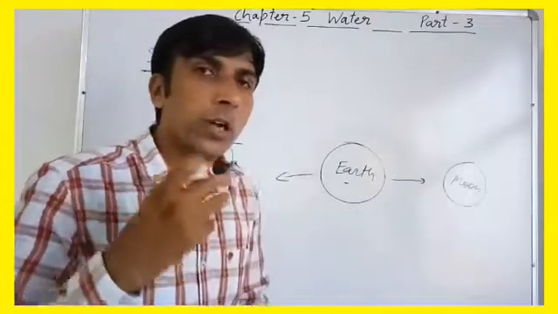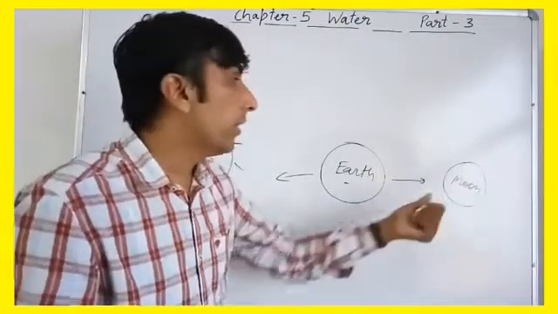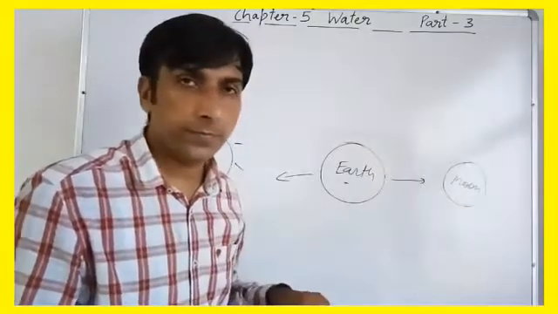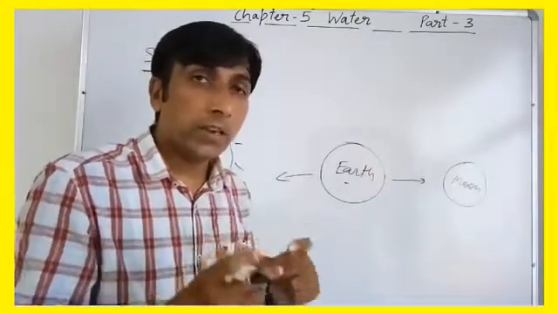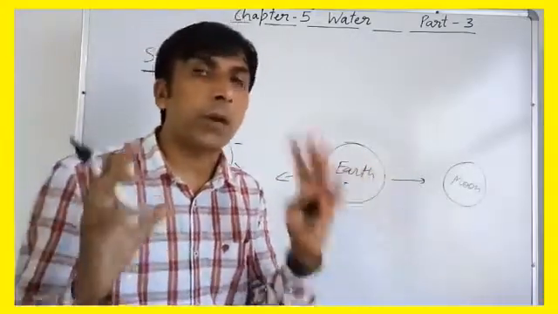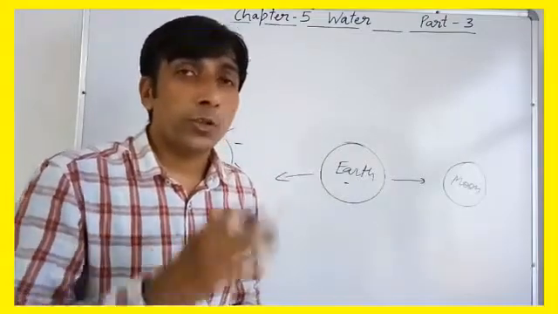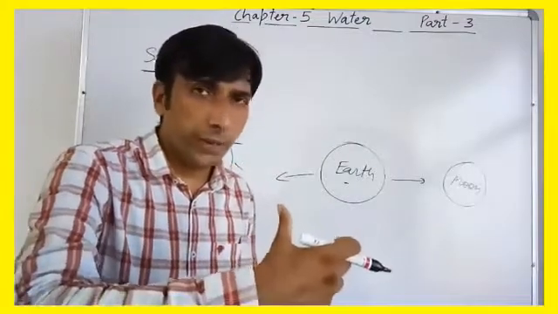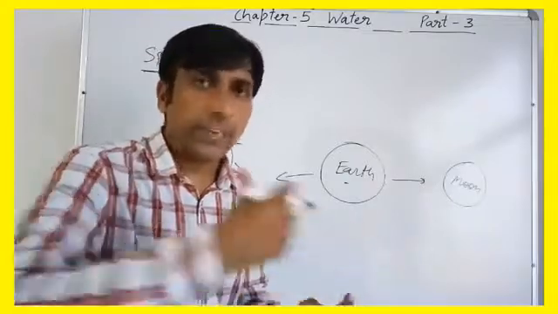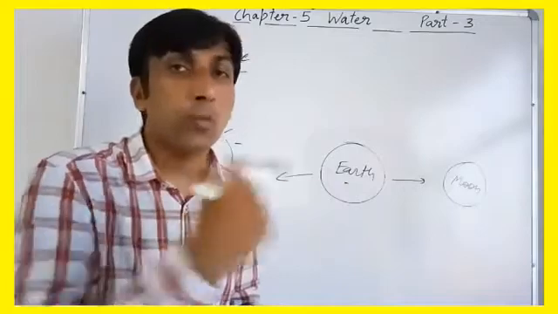So the lithosphere or the land part of Earth is not affected by the gravitational force of Moon and Sun. But the water area, because 71% of the total area of Earth is covered by water, is in liquid form, so it can be pulled by the gravitational force of Moon and Sun.